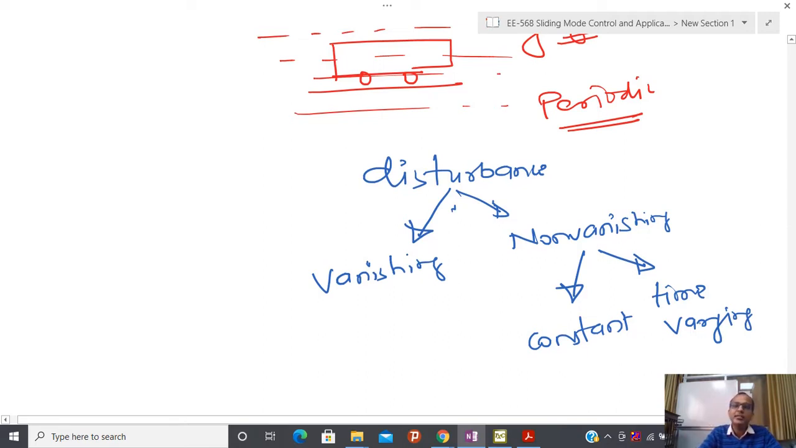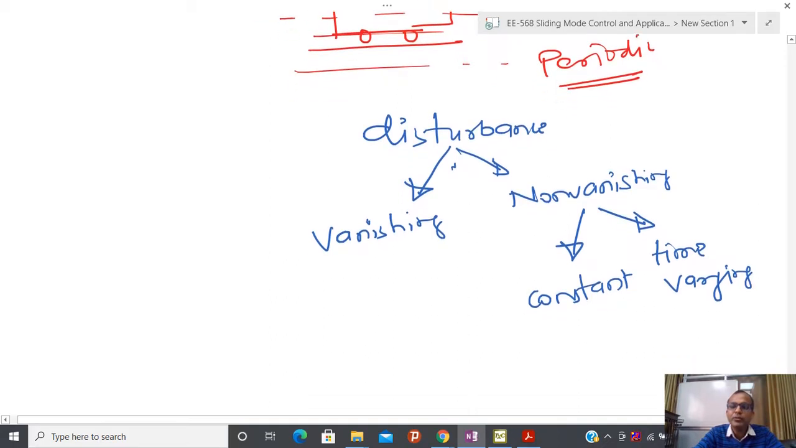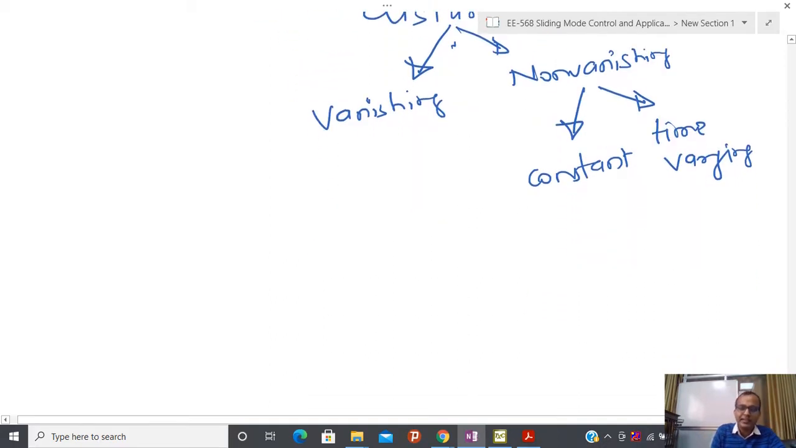Now this disturbance will be present in any practical system. I cannot assume that any practical system will not have some kind of disturbance. Why? Because sometimes I have some mismatch in the mathematical model, some external environment is going to influence it, and some noise due to sensors also comes into the picture. Due to that reason, whatever control I design should be robust with respect to that disturbance.